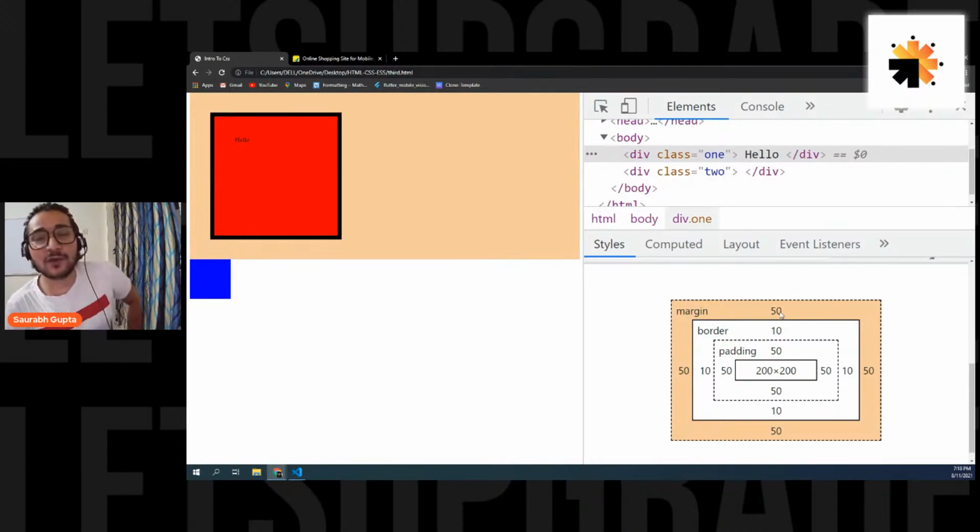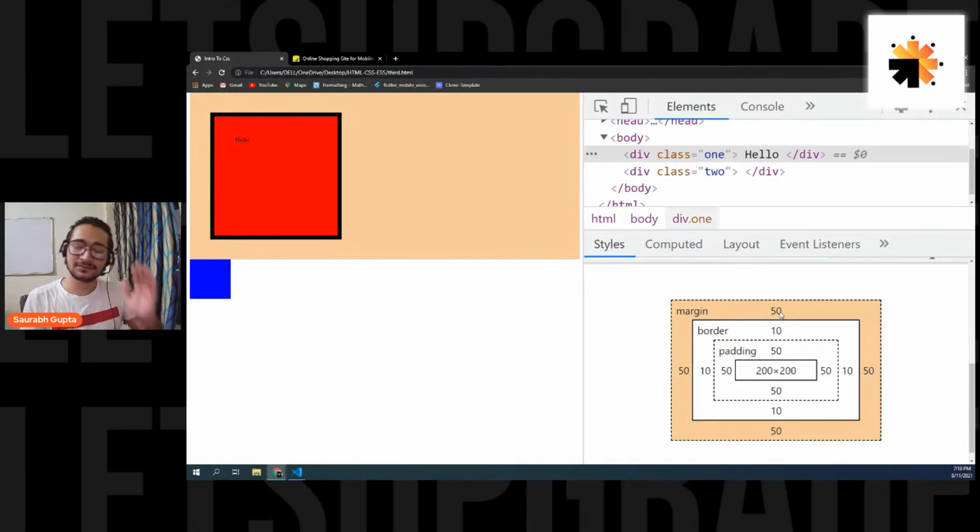That means if you create a div even this small, its right margin will still go towards the end, and the next element will always come down because the right margin is going towards the end. So even if the div is like 20 pixels small, the right margin is still going towards the end. Okay. So remember this. Everyone remember this.